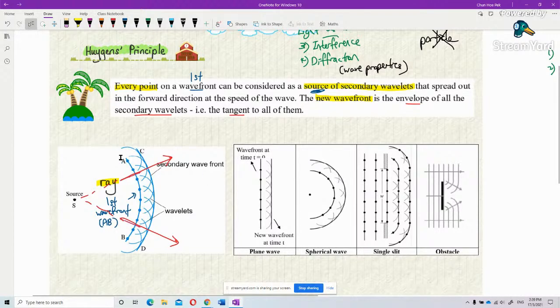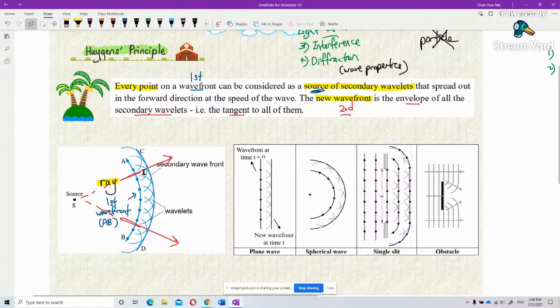Now, you see this small wavelet, then it forms another wavefront. We call it a new wavefront, which is the second wavefront. Just now it was the first wavefront. Now it's the second wavefront. It's the envelope of all the secondary wavelets. Envelope means it covers all the secondary wavelets.